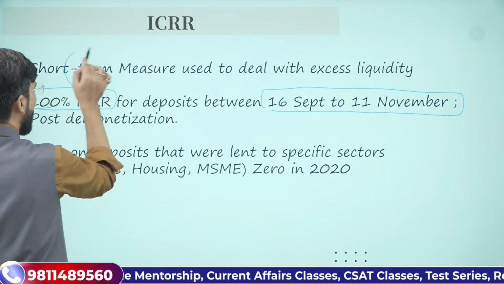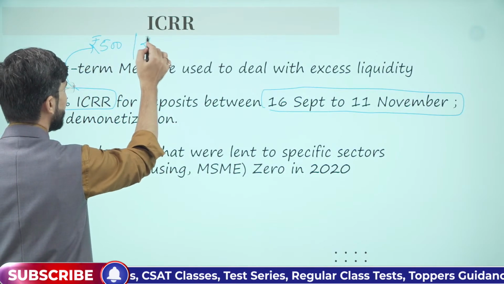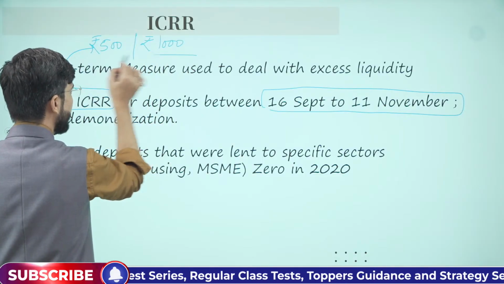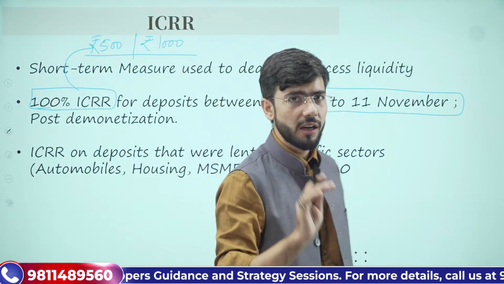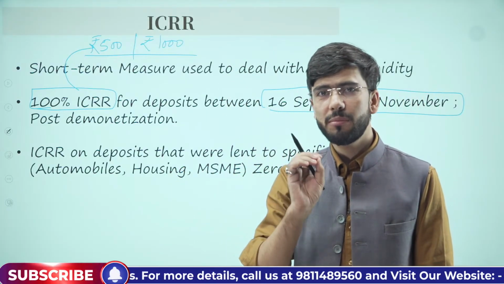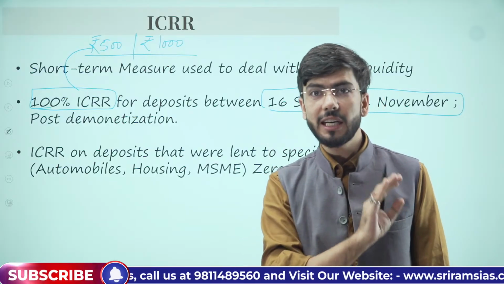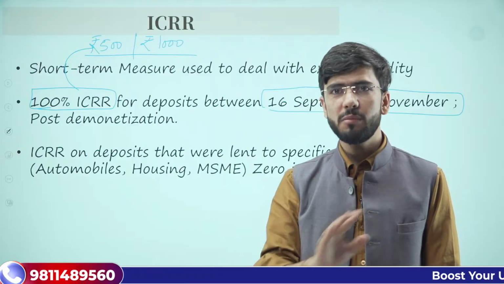That is, all the notes of 500 denomination and 1000 denomination received by banks will be kept as cash with themselves. They will keep this cash as it is and submit it to RBI. And then there was replacement of these notes.